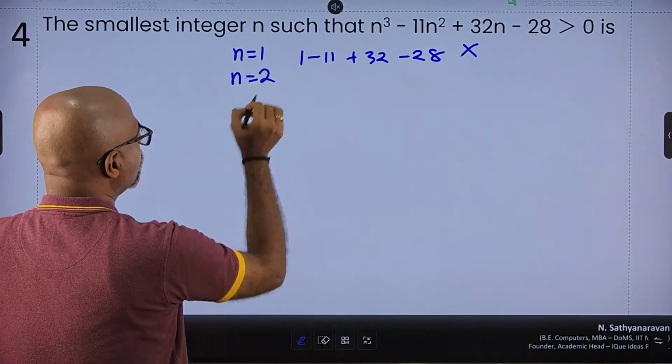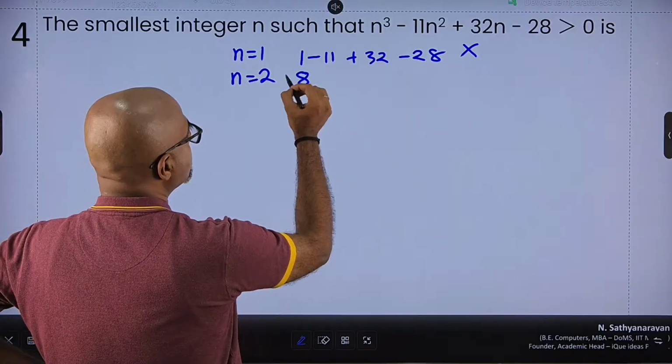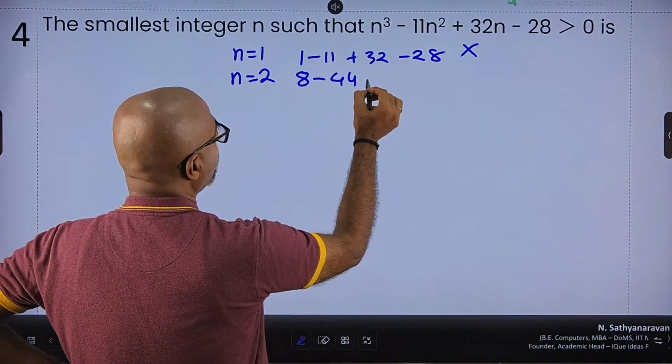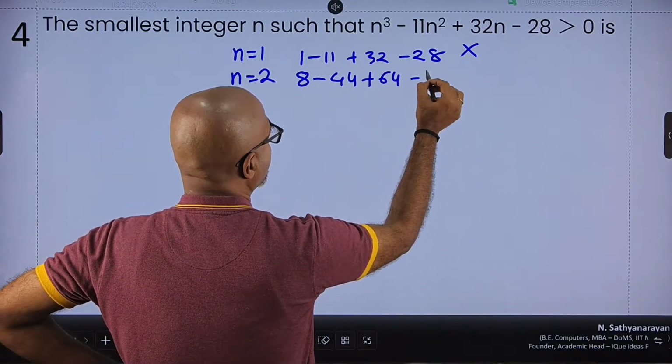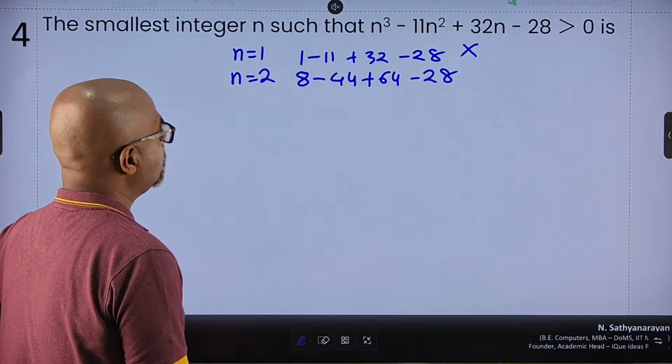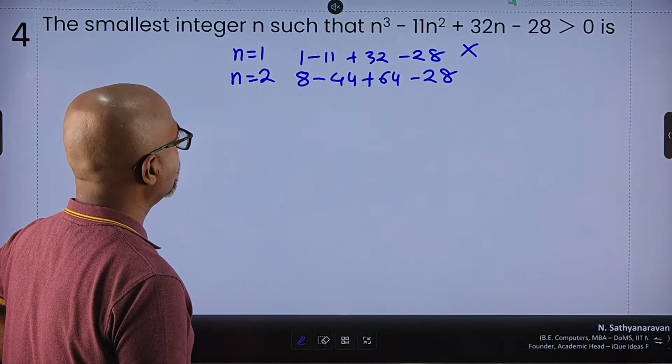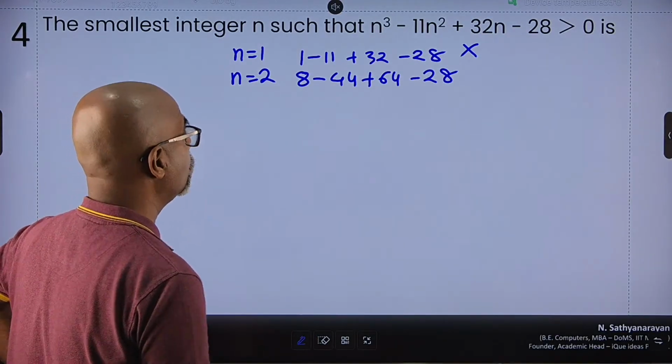If I take the value of n equal to 2, then this becomes 8 minus 44 plus 64 minus 28. So 8 plus 64 is 72, 44 plus 28 is also 72. Oh, brilliant.